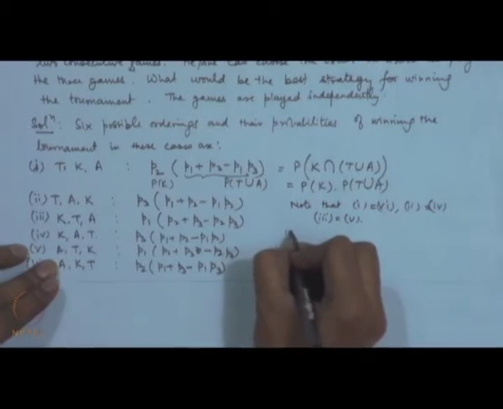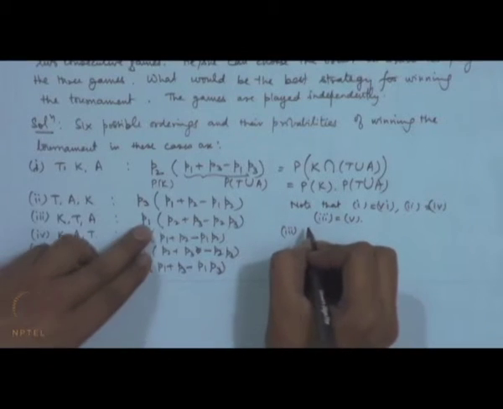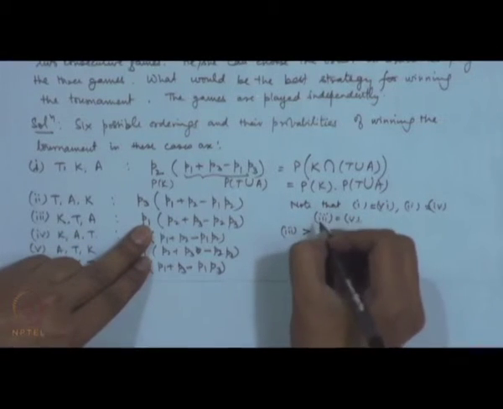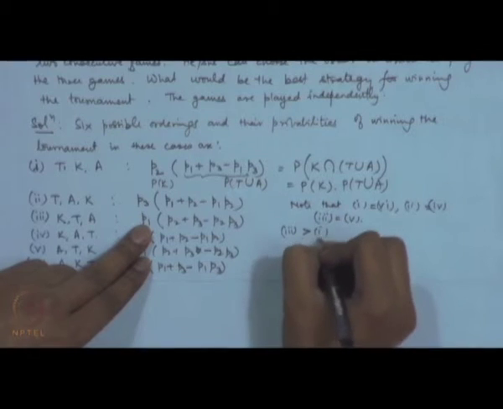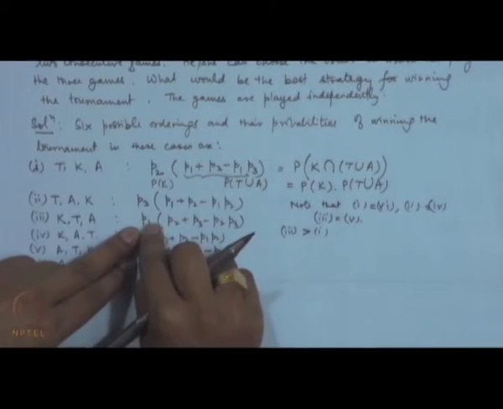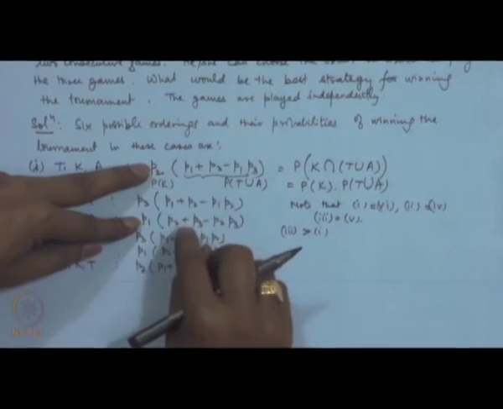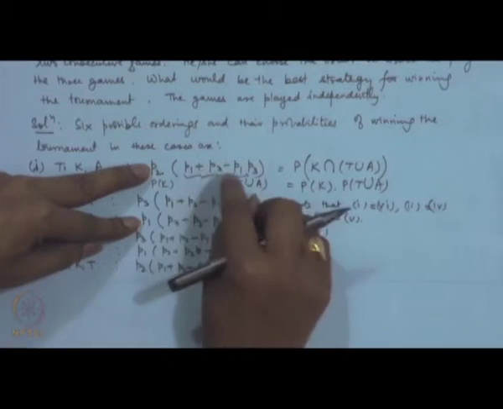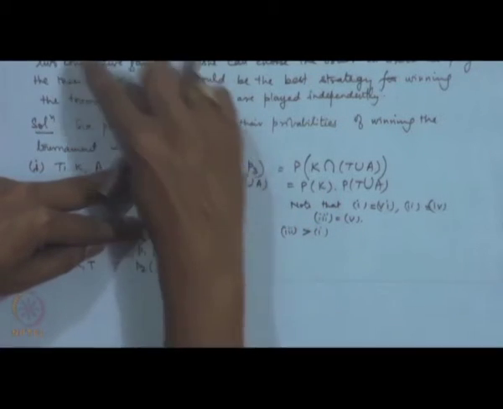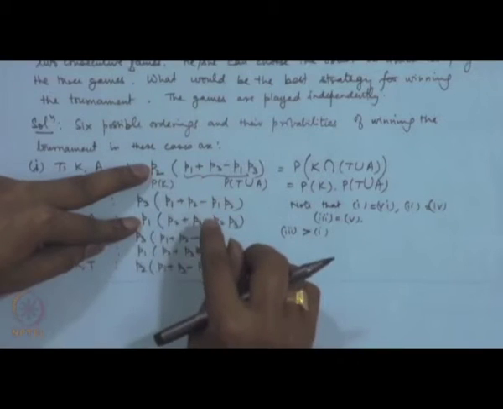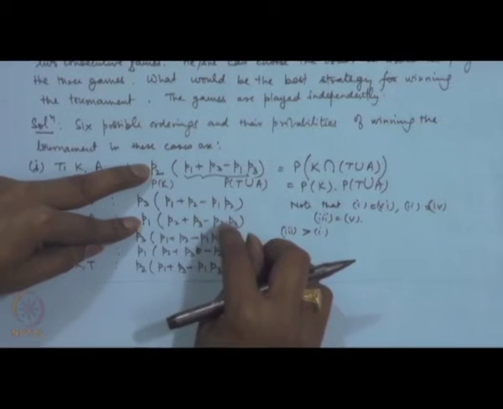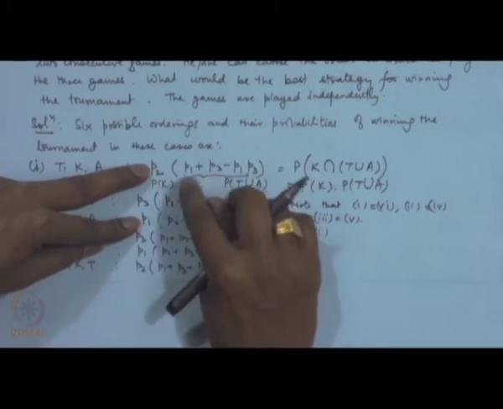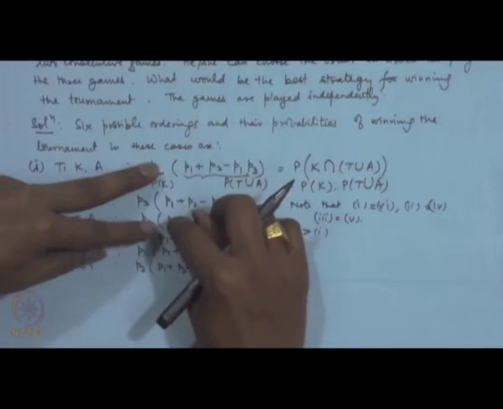Now, you can see that 3 is greater than 1. Why? P1 is bigger than P2. Now, if you compare these here, because P1 is bigger than P2 is bigger than P3, then if you look at this, here we are getting P1 P2, that is cancelling out.